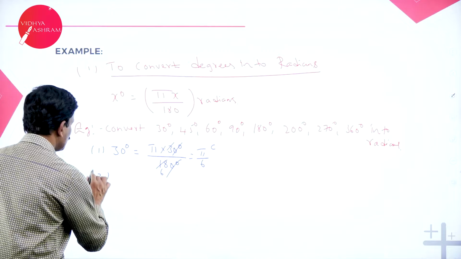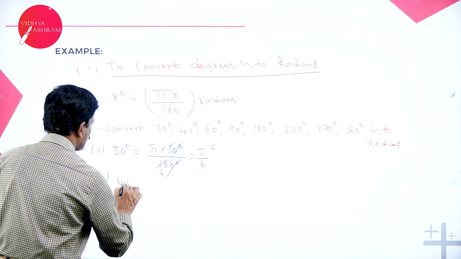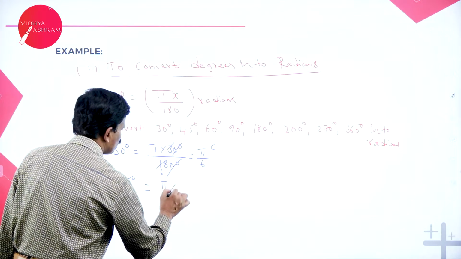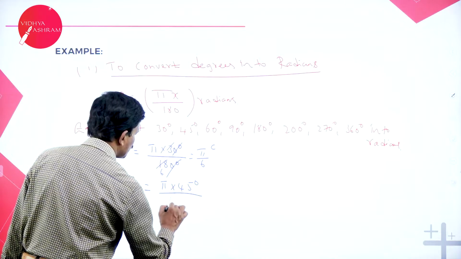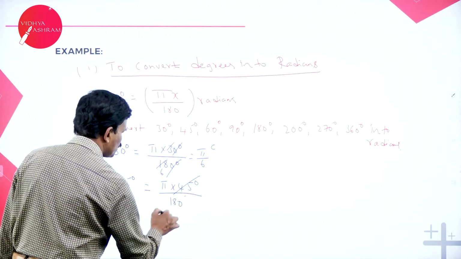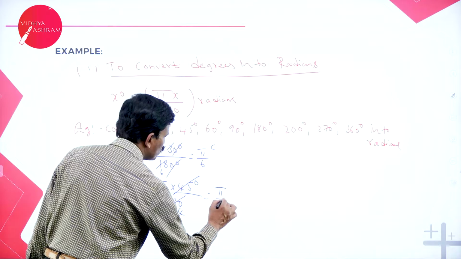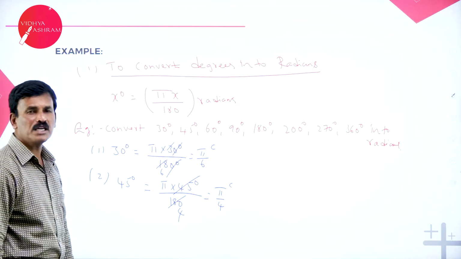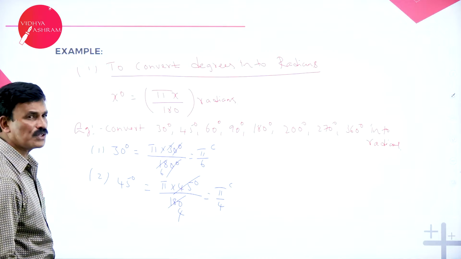Now come to the second one. 45 degrees. 45 degrees can be written as pi into 45 divided by 180. So 45 fours are, this is equal to pi by 4 radians. So pi by 4 radians is also equal to 45 degrees.